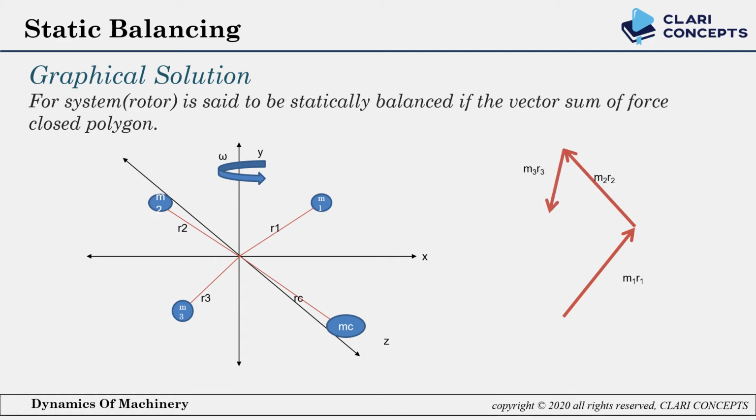These three masses are the system masses, but mc is the extra mass you have added, and to balance the system you have to make sure that your polygon will be closed. To make the polygon close, I am joining the line from m3 r3 to m1 r1. This line length shows you the mc rc, meaning the force produced by mass mc, and the direction shows in which direction the mass has to be kept in your system. So now we will move to the